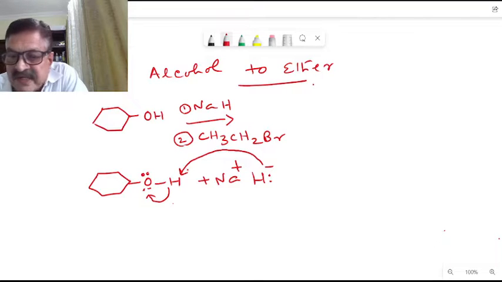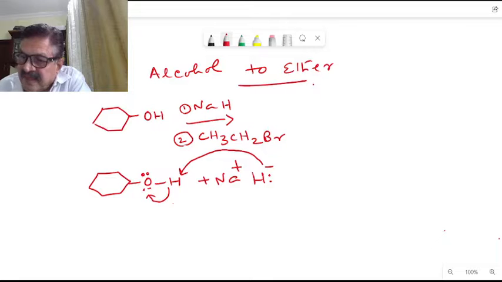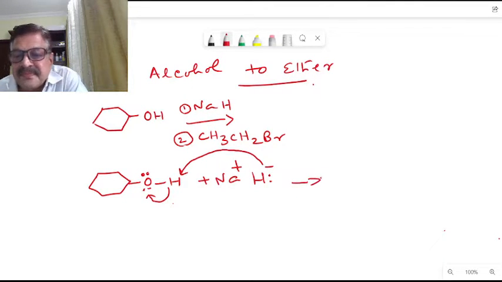Then from the alkoxide, there will be a proton transfer reaction taking place here. So what is the kind of product we will be getting here? This will be O minus Na plus.